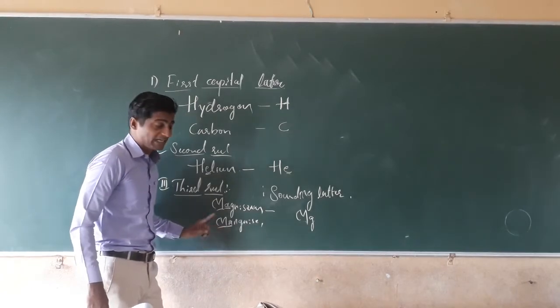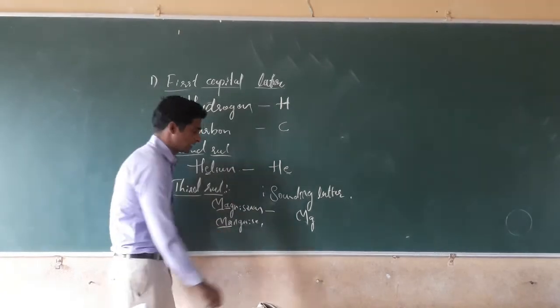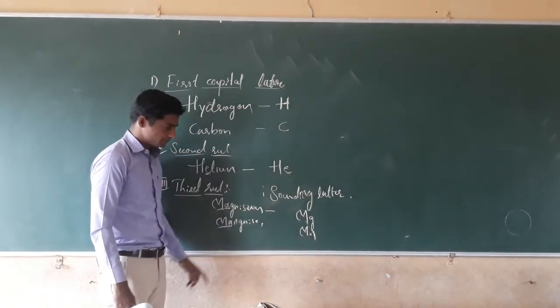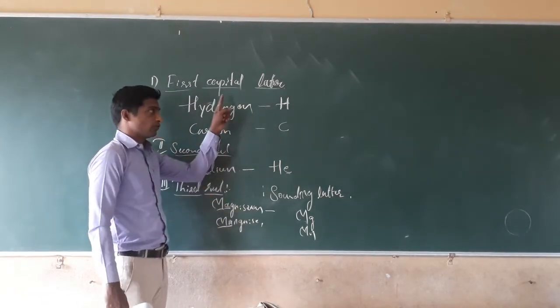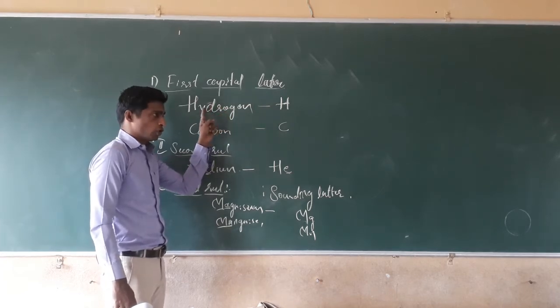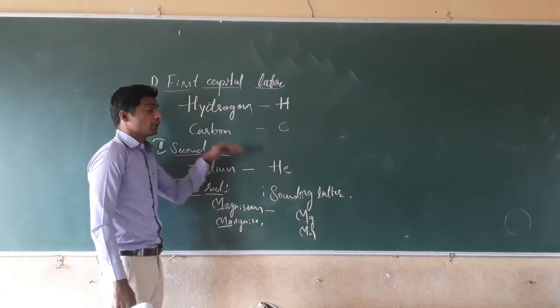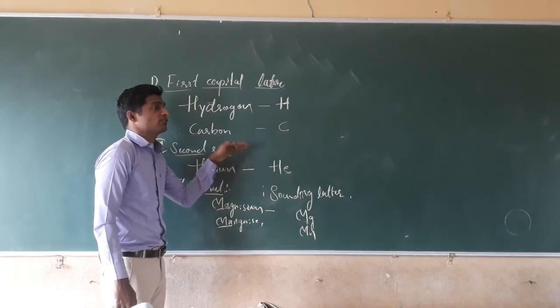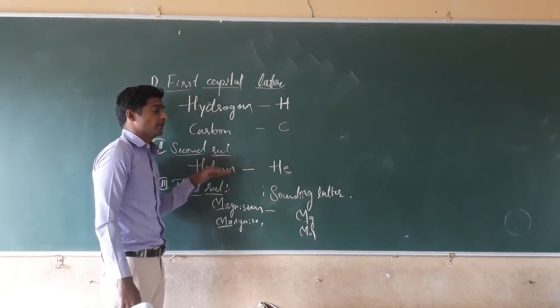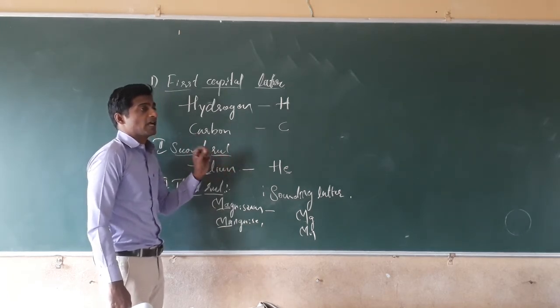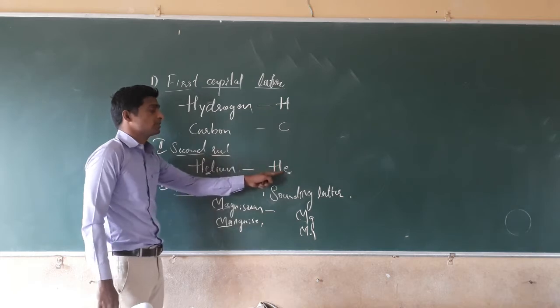For manganese, N is a sounding letter. That's why we will take Mn. Yes? First rule, we have to take the first capital letter. Second rule, if two or more elements start with the same letter, at that time what do we have to take? Along with the first capital letter, we have to take the second small letter.